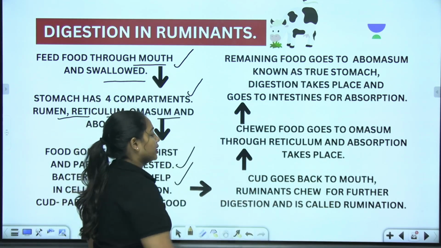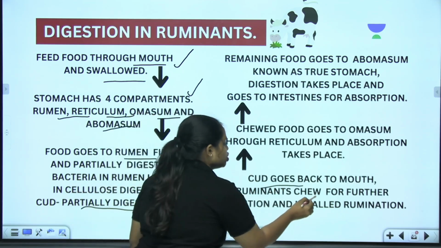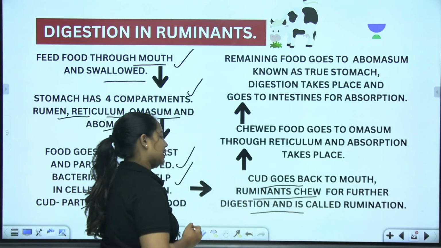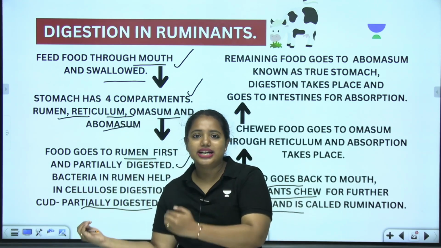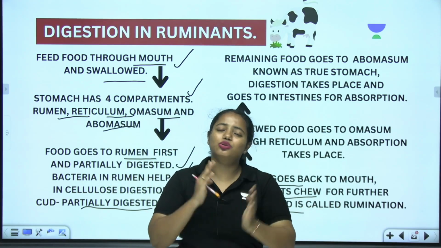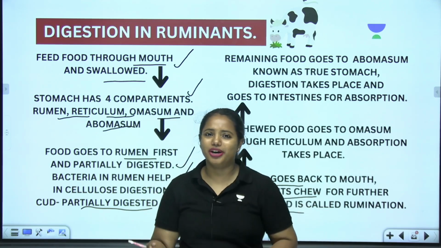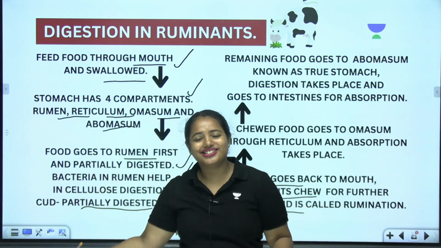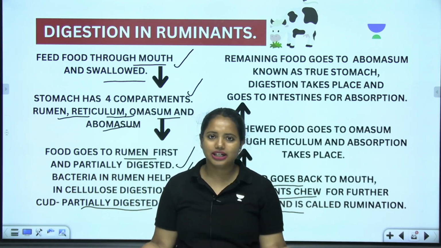And now the cud goes back to the mouth and they chew continuously. Are you getting it? Whatever food gets partially digested inside the rumen gets back to the mouth and they chew it again and again. You might have seen cattle chew all the time, right? It's actually the partially digested food from the rumen coming back to the mouth. Got it? Clear?